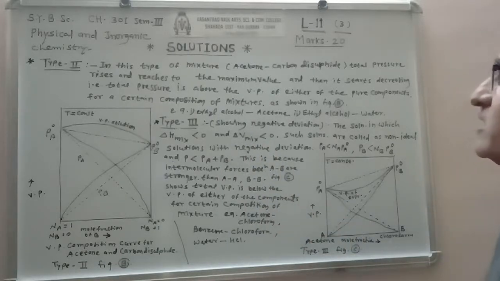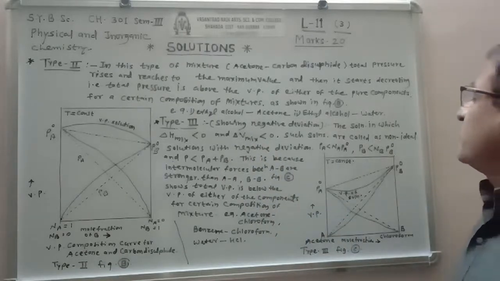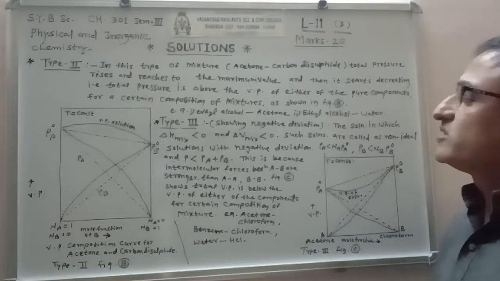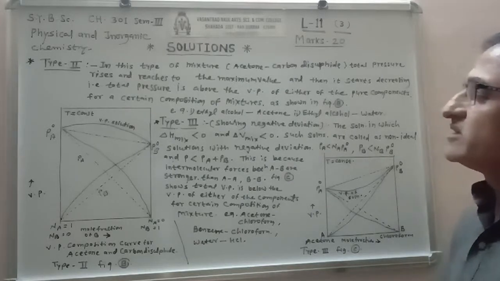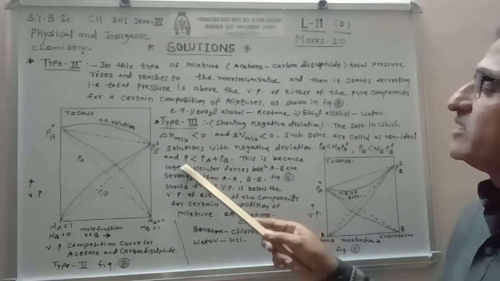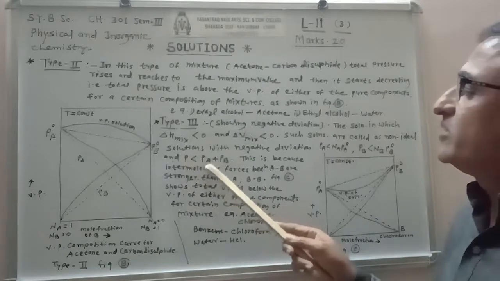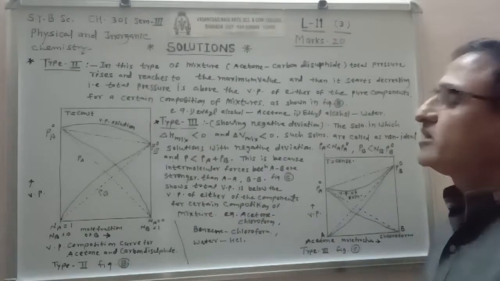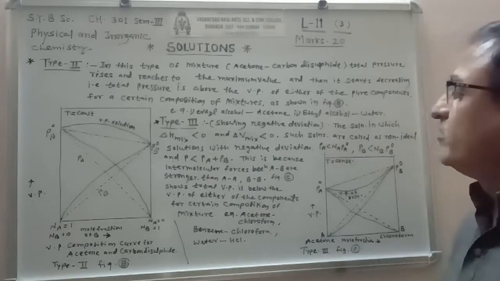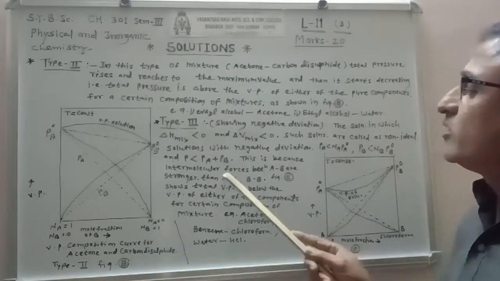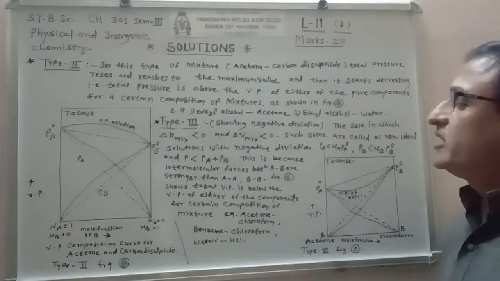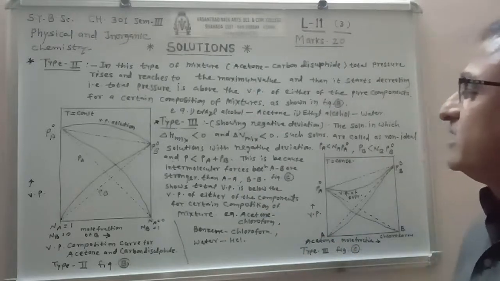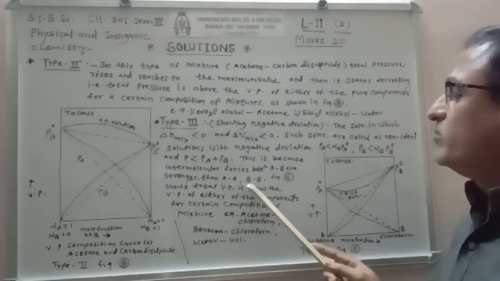Such solutions are called non-ideal solutions with negative deviations. Here the total pressure P is less than PA plus PB. This is because the intermolecular forces between A and B are stronger than those between A and A or B and B.